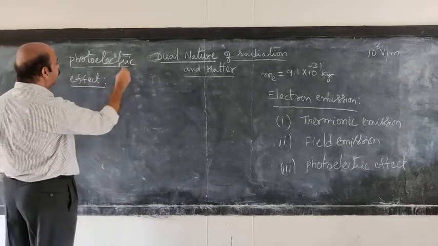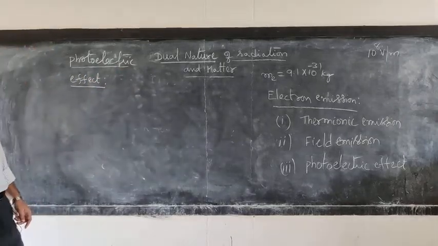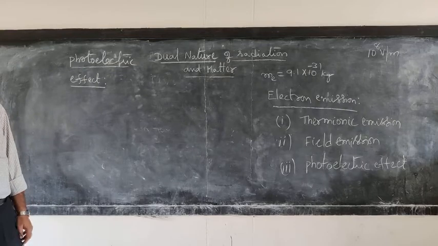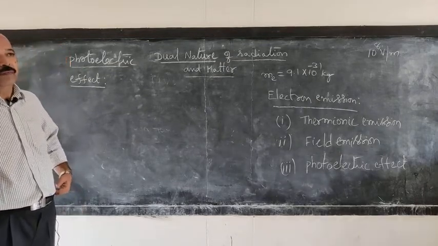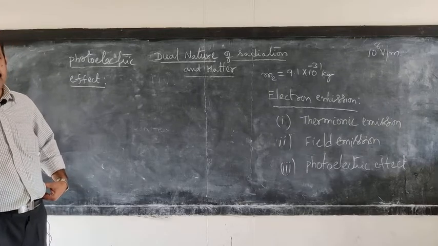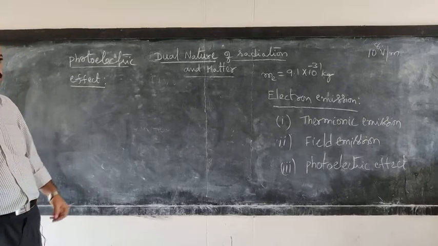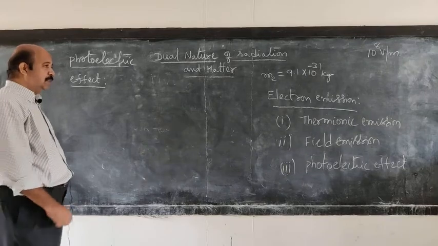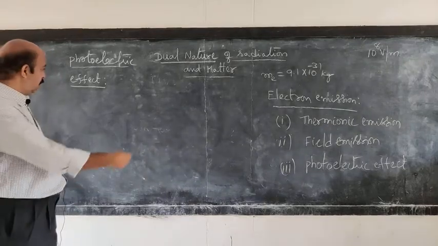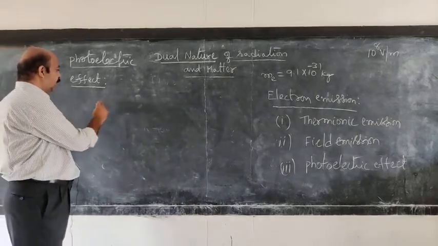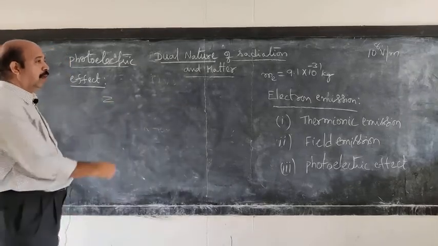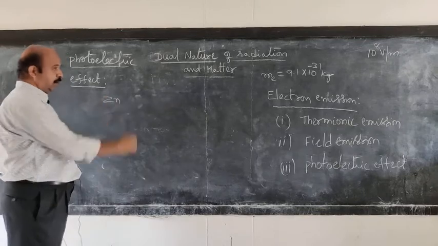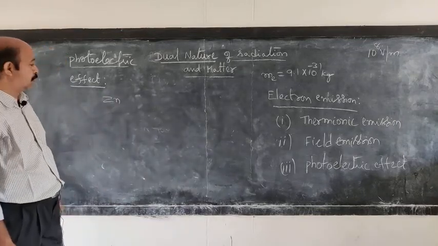In 1887, Hertz first observed this photoelectric effect, and later Lenard and Halbwachs further did experiments on it.